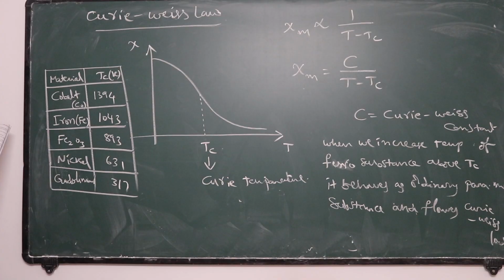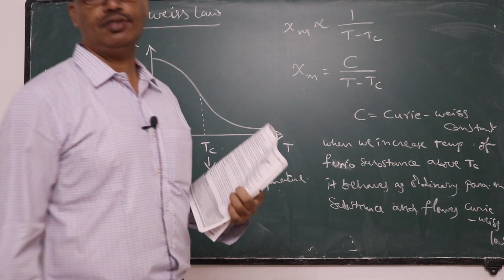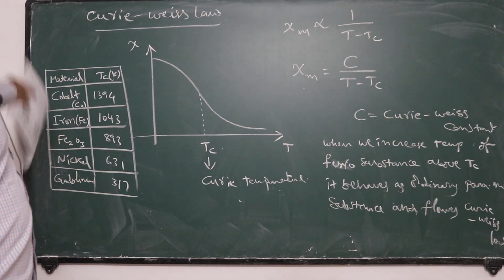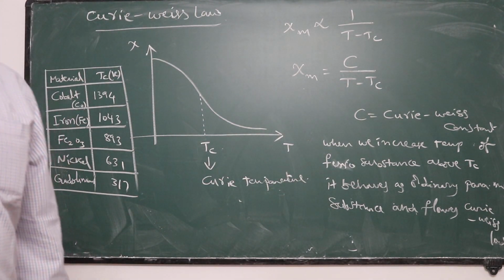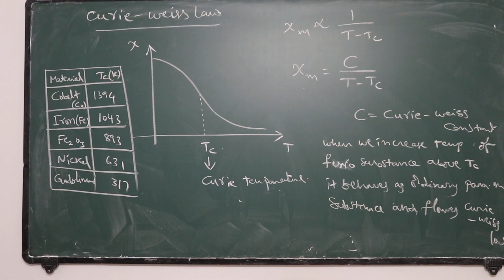So these are the values of Curie temperatures for the various ferromagnetic substances I listed. Above that temperature, these ferromagnetic substances will behave as paramagnetic substances.